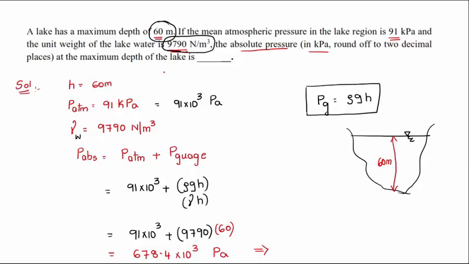Rewriting it in kilopascal, as the question asks for kilopascal, the absolute pressure will be 678.4 kilopascal. The required answer, that is the absolute pressure in kilopascal rounded off to 2 decimal places at the maximum depth of the lake, is 678.4 kilopascal. This is the required solution.